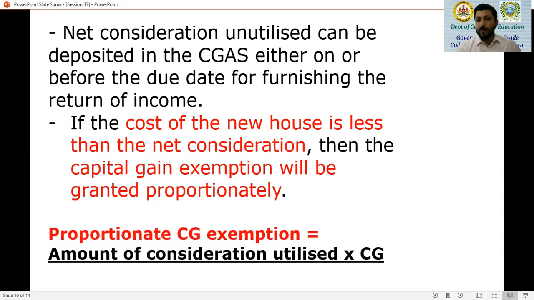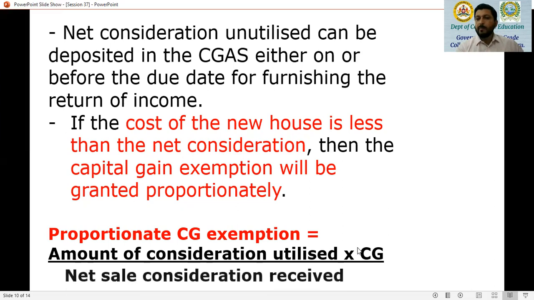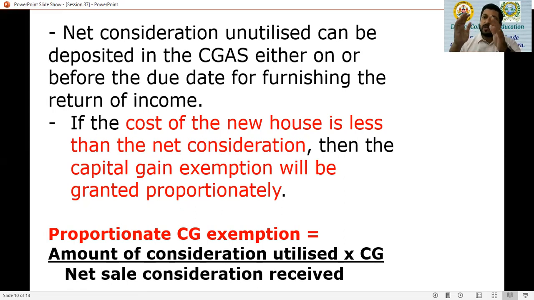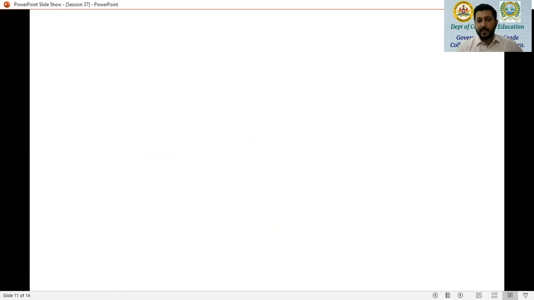How do you calculate proportionate capital gain exemption? We take the amount of consideration utilized, that is the cost of the new house, that is 18 lakh, into the capital gain, divided by the net sale consideration received, that is divided by 19 lakh 50,000. That means we are going to get an exemption which will be lesser than 18 lakh. The exemption is the cost of the new house purchased or constructed, into capital gain, divided by the net sale consideration.